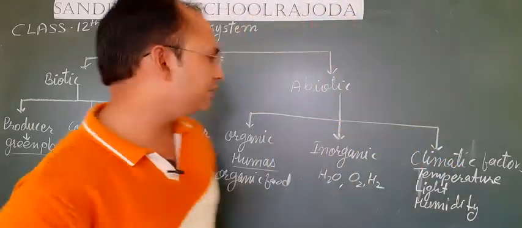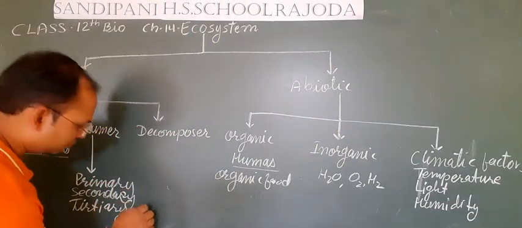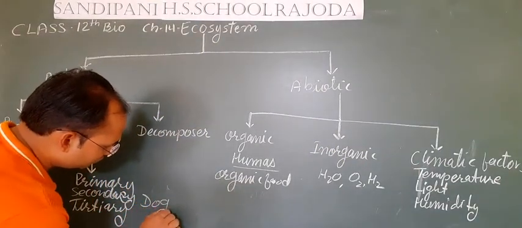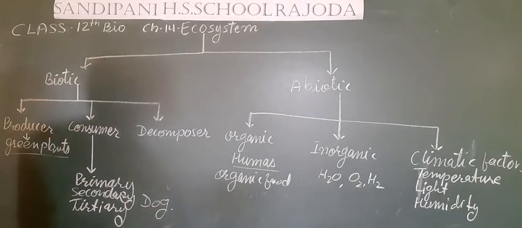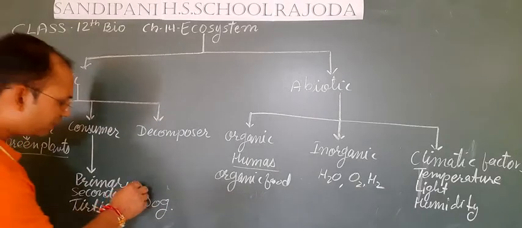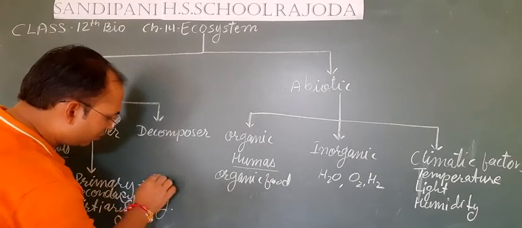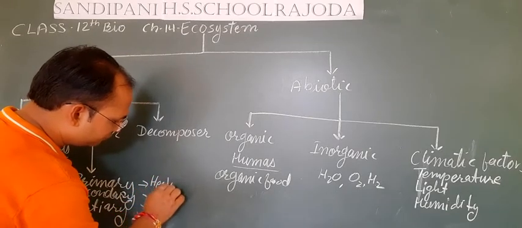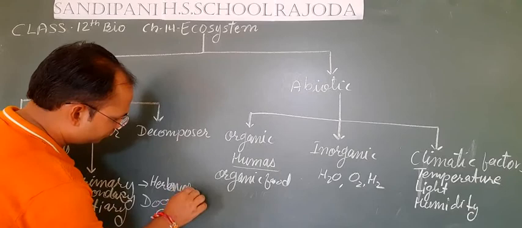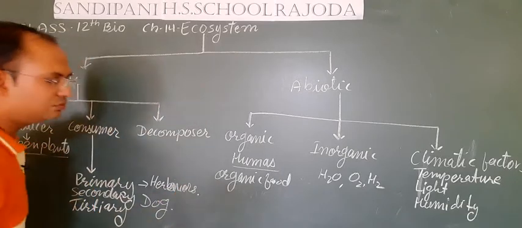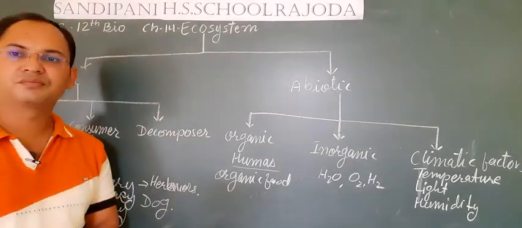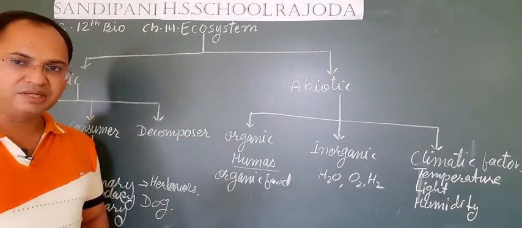For example, we can say that a dog can eat flesh as well as plant products. If we talk about the primary consumers, then all herbivores like cow, goat, buffalo are primary consumers.